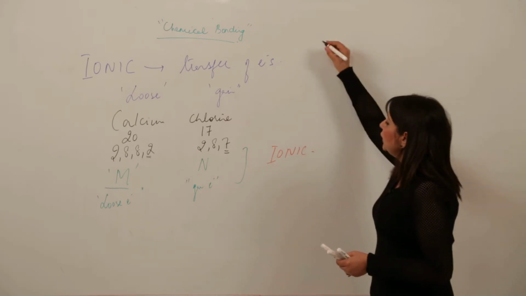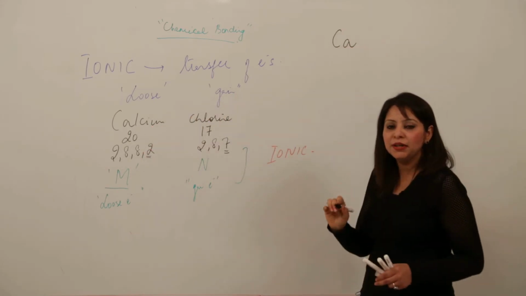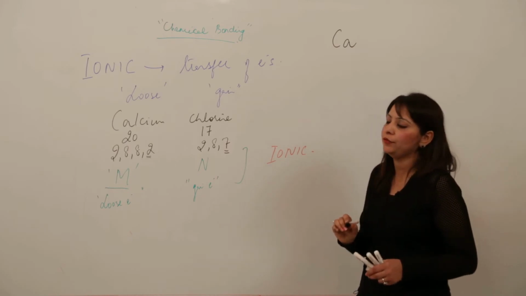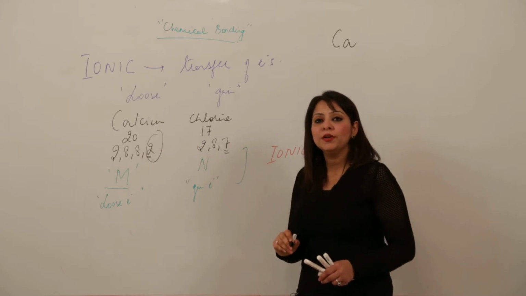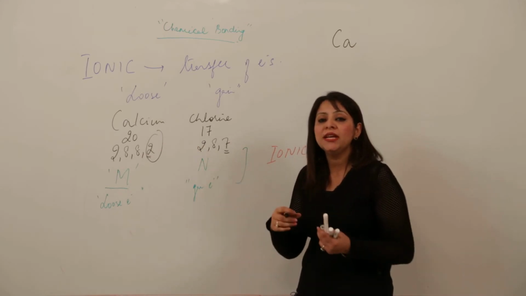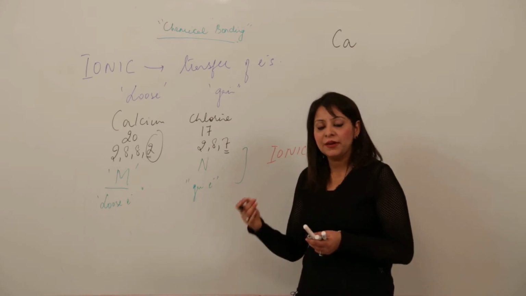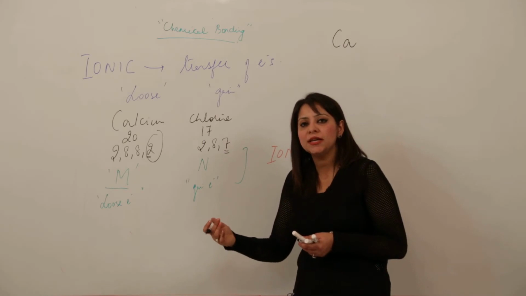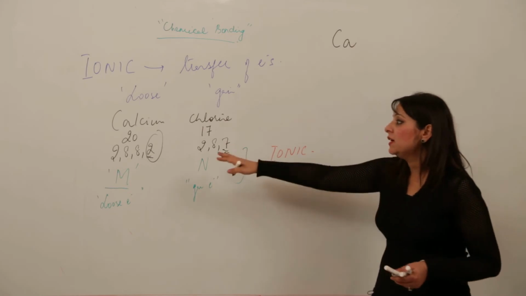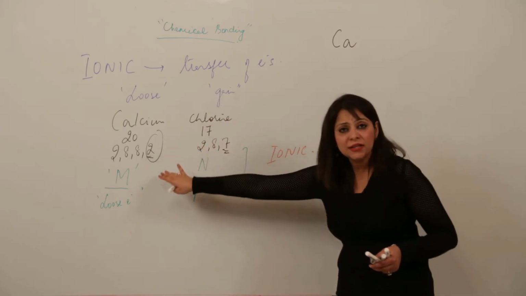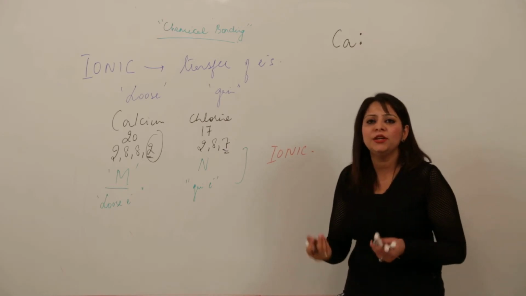See, start with the metal. The metal was calcium. We are starting with the metal. Write its symbol. Always use symbols while showing the bond formation. Now the valence electrons are 2, because whenever bond formation occurs, electron gaining or losing occurs in the last shell. So only valence shell electrons participate, not the inner ones, right? We show these valence electrons in the form of dots or stars, any symbol you can use for that.